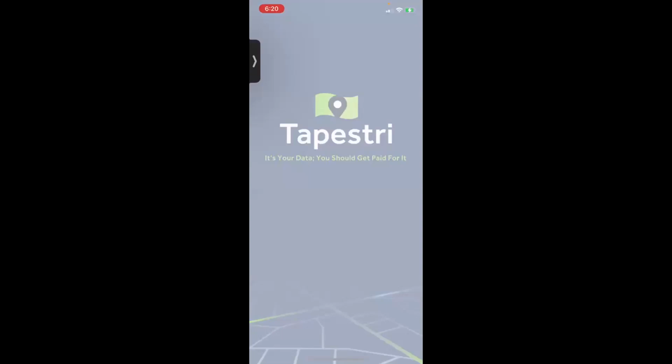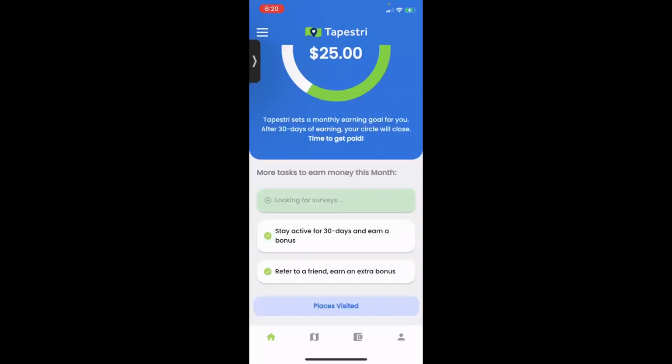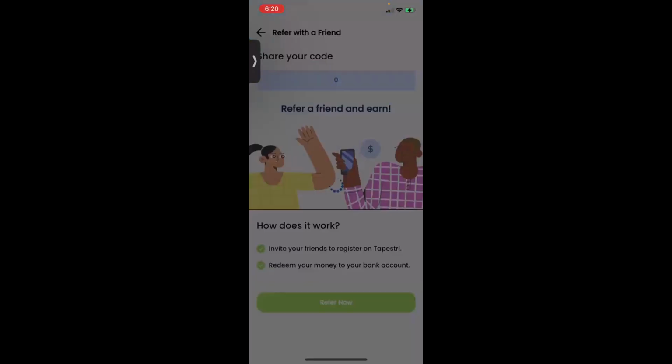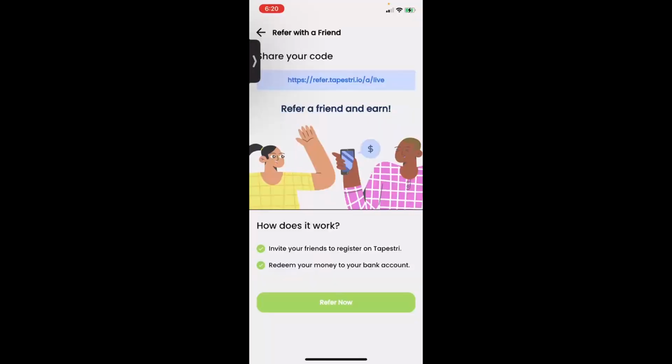This is how you'll find your referral link. You open up the app, you go down to refer a friend to earn a bonus, and you will see refer.tapestri.io/C if you're a free customer, /A if you're an active affiliate, and then your username.